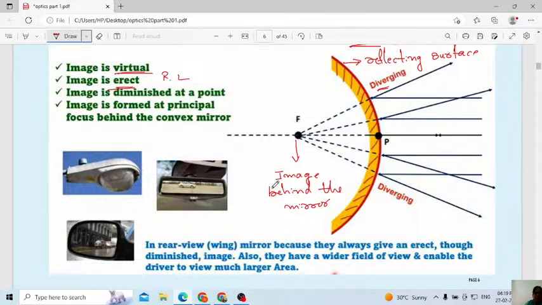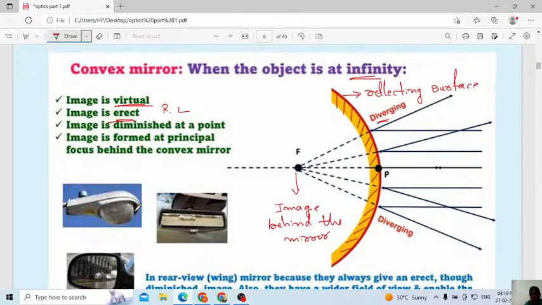In a rear view wing mirror, because it always gives an erect, diminished image, and it has a wider field of view, enabling the driver to view a much larger area. We use the convex mirror as the vehicle's mirror.